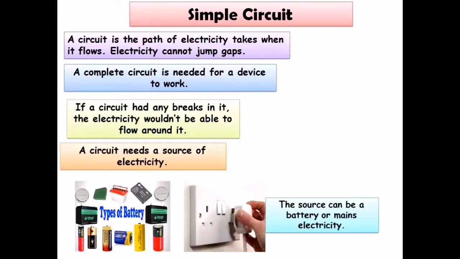Simple circuit. A circuit is the path electricity takes when it flows. Electricity cannot jump gaps. A complete circuit is needed for a device to work. If a circuit had any breaks in it, the electricity wouldn't be able to flow around it. A circuit needs a source of electricity. The source can be a battery or mains electricity.